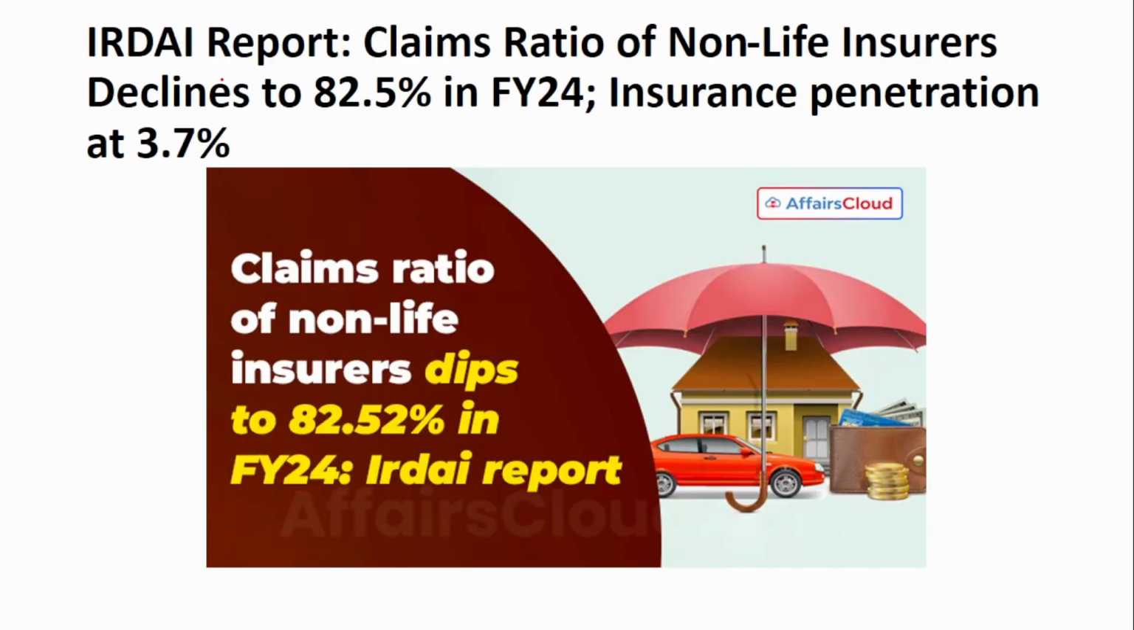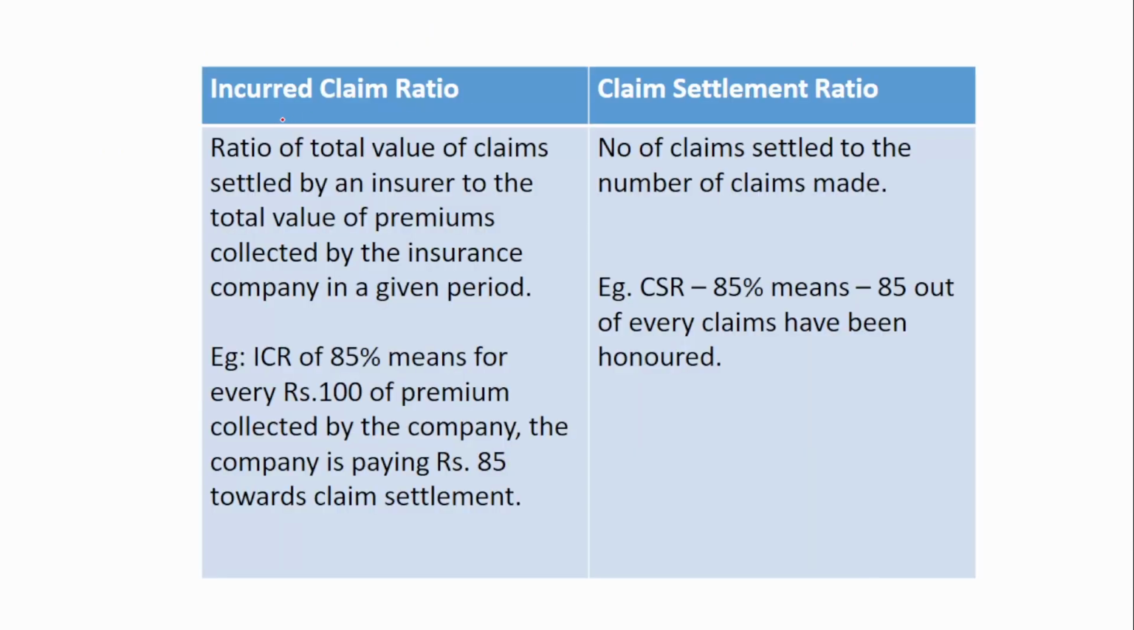The next news is a report released by the IRDAI. The claims ratio of the non-life insurers declined to 82.5% in financial year 24. Before moving into the details of the report, we should know the difference between incurred claim ratio and claim settlement ratio. Incurred claim ratio is the ratio of the total value of claims settled by an insurer to the total value of premiums collected by the insurance company in a given period.